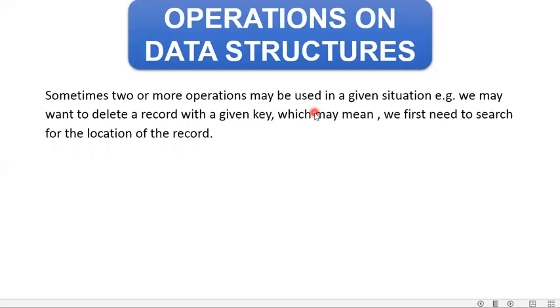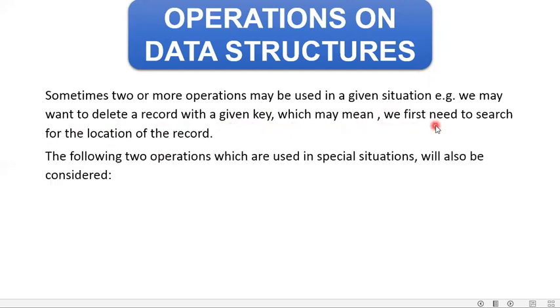Sometimes two or more operations may be used in a given situation. For example, we may want to delete a record with a given key, which may mean we first need to search for the location of the record, and for that we have two operations which can be used in the special situation. As I have just given you an example, if I want to delete a record from the data structure, then I need to first perform the search operation.